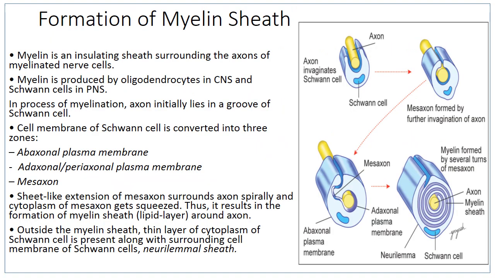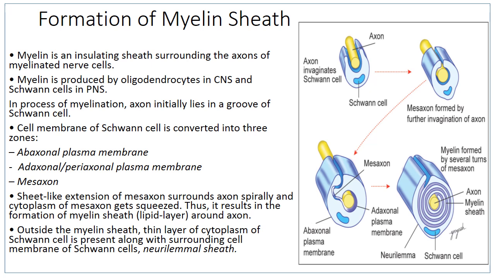Myelin is an insulating sheath surrounding the axon of myelinated nerve cells, and it is produced by oligodendrocytes in the central nervous system and Schwann cells in the peripheral nervous system. In the process of myelination, the axon initially lies in the groove of the Schwann cell, as you can see in the first diagram.